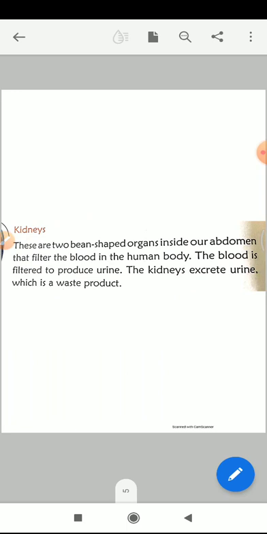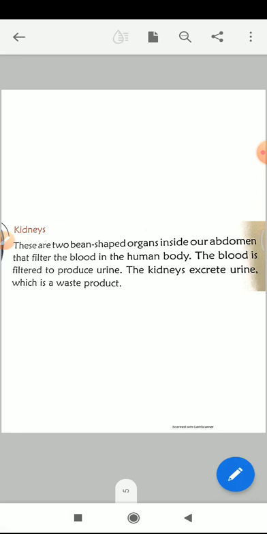Urine and feces are our waste products. This excretion of urine is done by your kidney. So first thing about kidney you have to remember, it is the two bean shaped organ which is located inside our abdomen, and the function of your kidney is that it filters the blood and excretes urine.